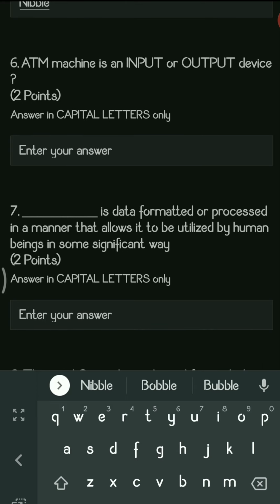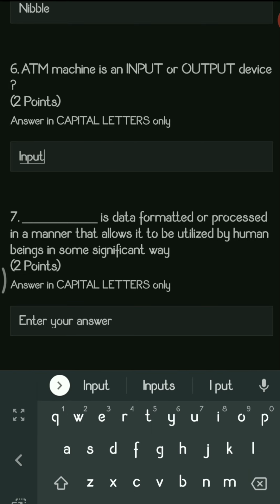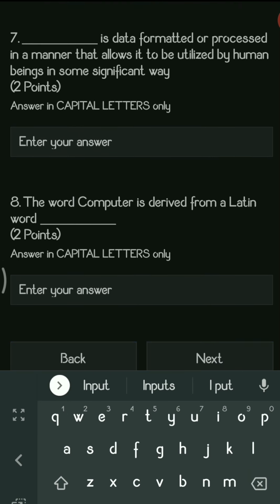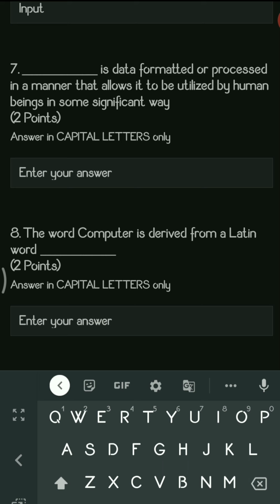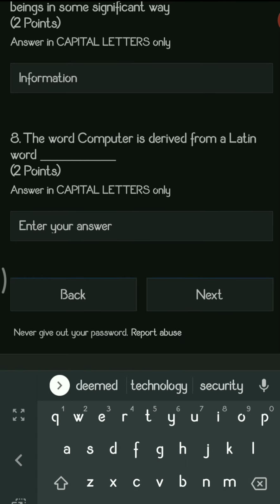Next question, ATM machine is an input or an output device. So basically ATM machine is an input device. Next question, dash is data formatted or processed in a manner that allows it to be utilized by human beings in some significant way. So whenever data is formatted and processed, the data gets converted into information.